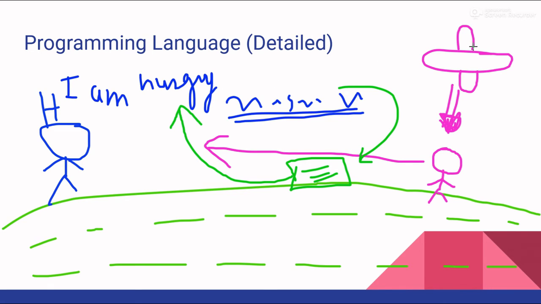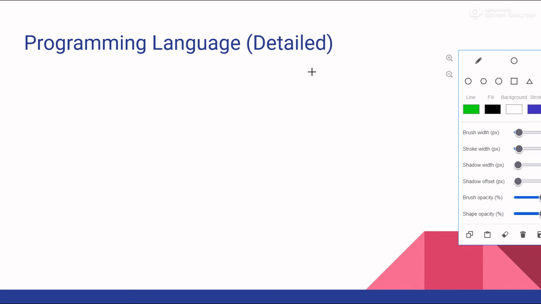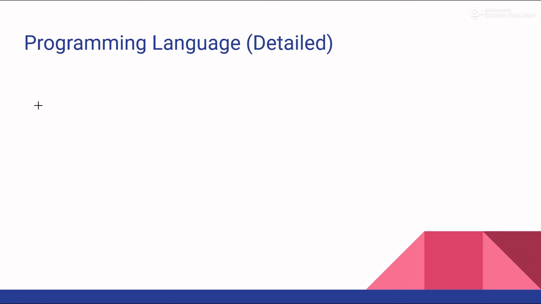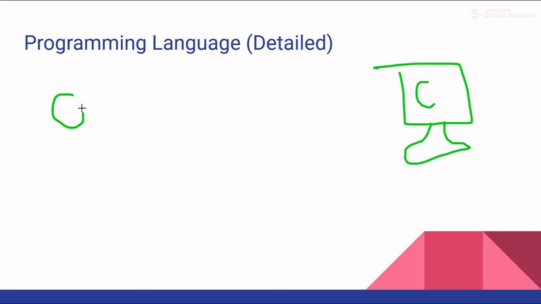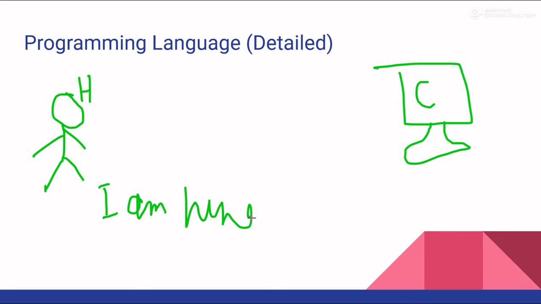In a similar format, the programming languages work. Like, this is computer, okay? C for computer, and this is human. So if the human has to say anything to the computer, like "I am hungry" again, he just simply can't do that, because the computer can only understand machine language, which only contains zeros and ones. So now how would he do that?